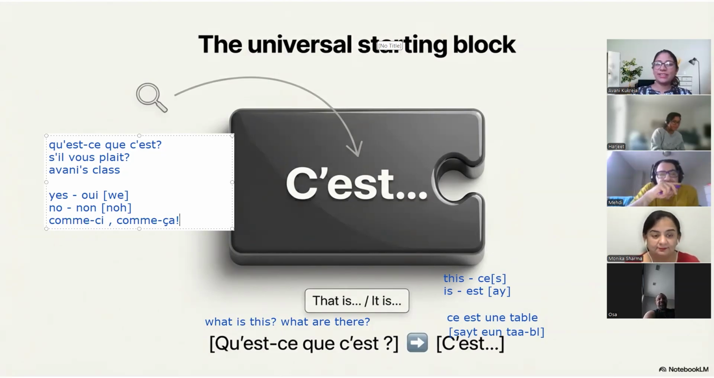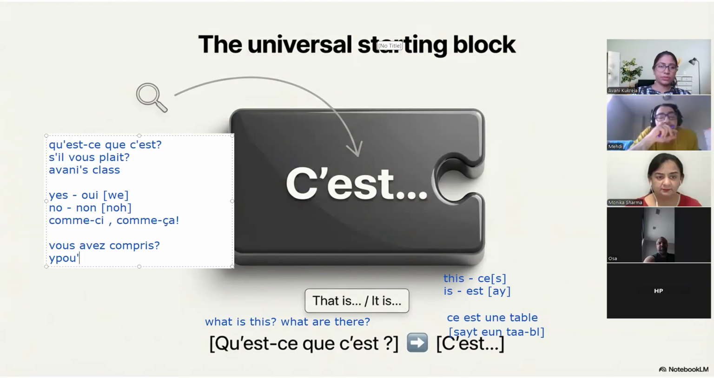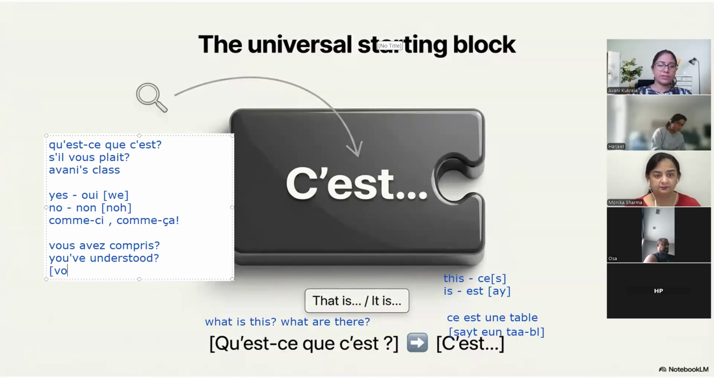Yeah, so these are the three things you can say whenever I say vous avez compris. You've understood. You can say comme ci, comme ça, or you can say oui, non. These are the things that you can say. I'll write the pronunciation of this.